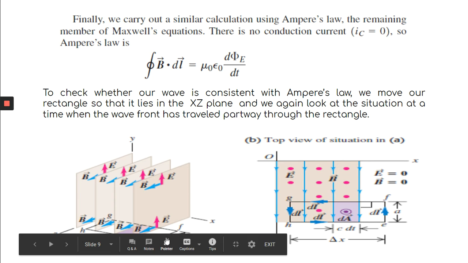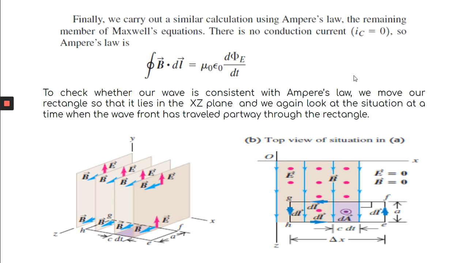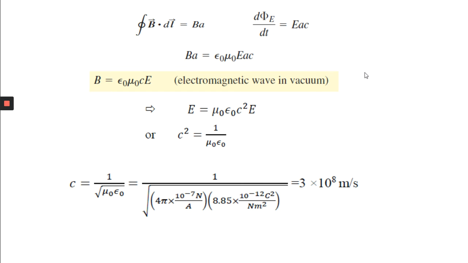Along the other side B and dl would be anti-parallel, but as B is 0 there, it is 0. So only the path GH contributes to the integral of B dot dl, and as B and dl are parallel, B dot dl integration is equal to B into A.